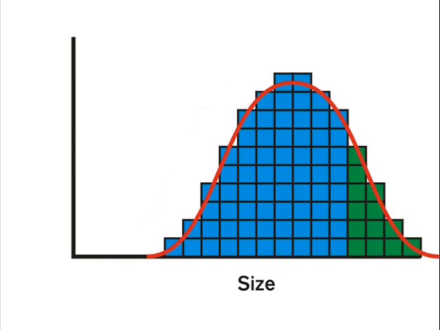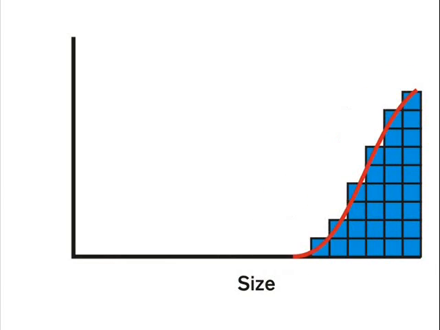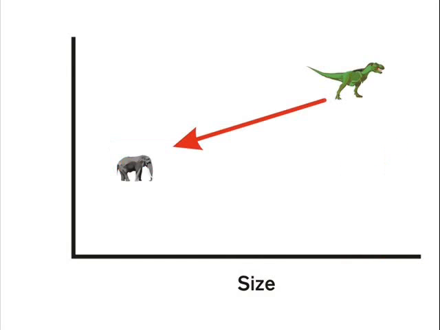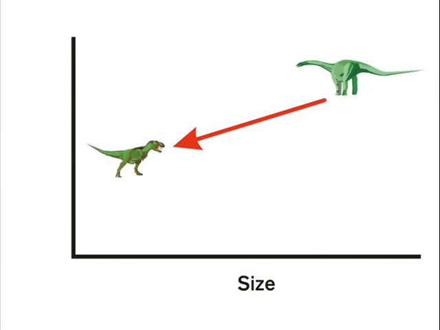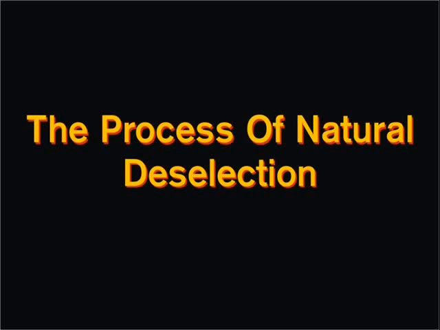According to Darwin, natural selection drives the evolution of species. The above-average animals will breed, causing the average size of the animals to increase. But this is not the pattern seen in nature. Dinosaurs were larger than the largest mammals, and early dinosaurs were larger than the later ones. The process of natural selection suggests that the animal size will increase when, in reality, they become smaller. If only Chucky D had identified the process of natural deselection, things would have been so much clearer.